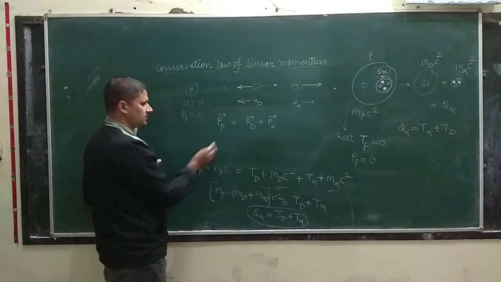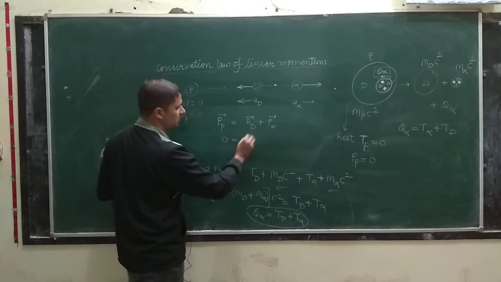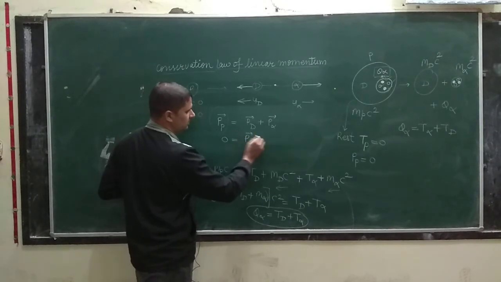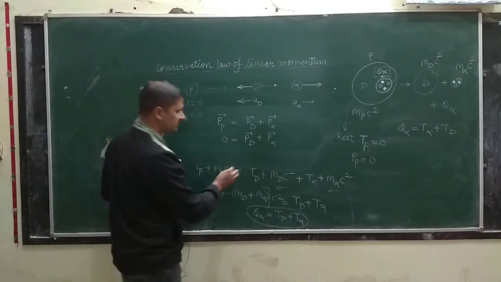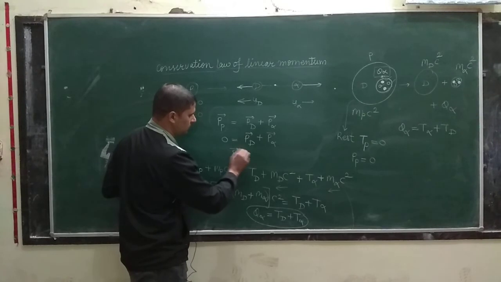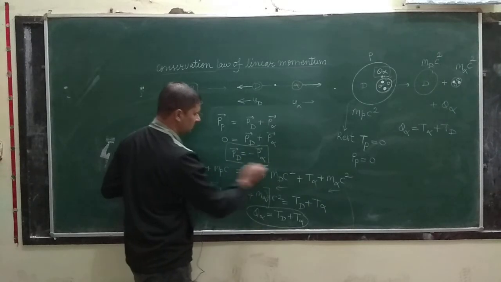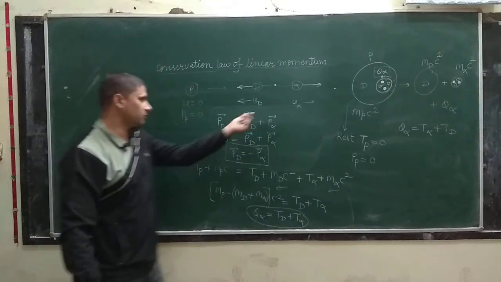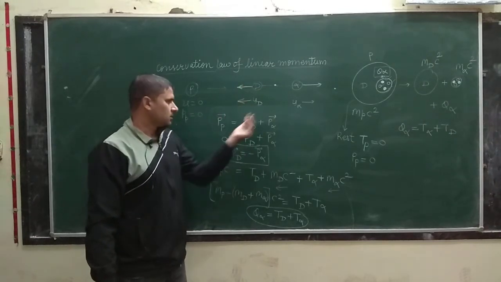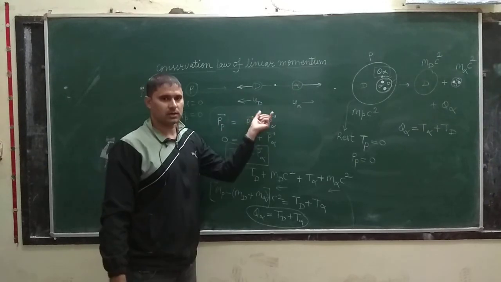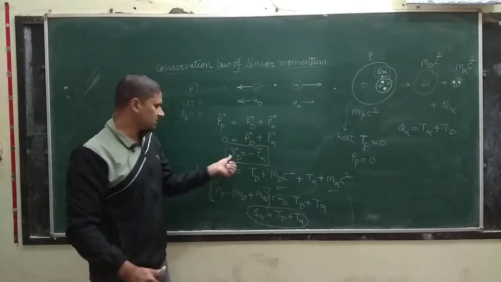The momentum of the parent nuclei is 0, so 0 is equal to the momentum of the daughter nuclei plus the momentum of the alpha particle. From here you will see the momentum of the daughter nuclei is equal to minus that of the alpha particle. So this is also confirmed: for the linear momentum to remain conserved, the momentum of the daughter nuclei and alpha particle has to be in opposite directions.